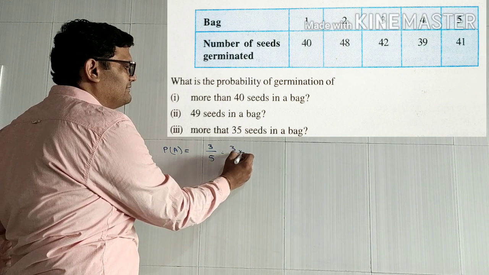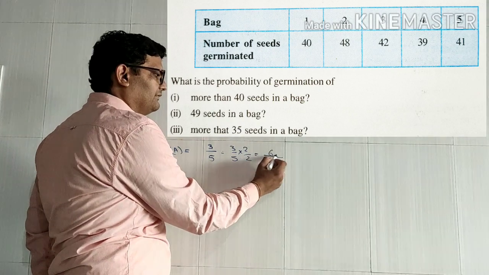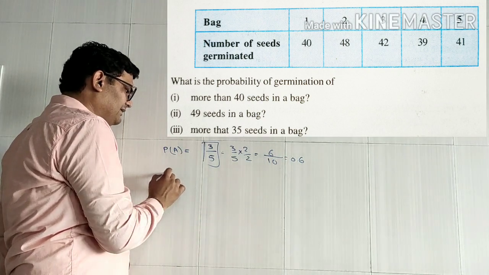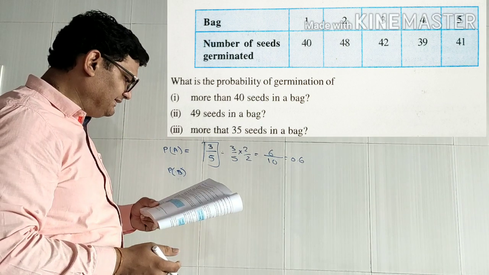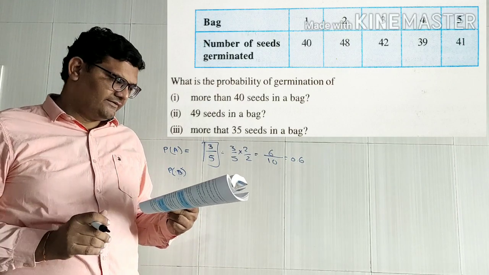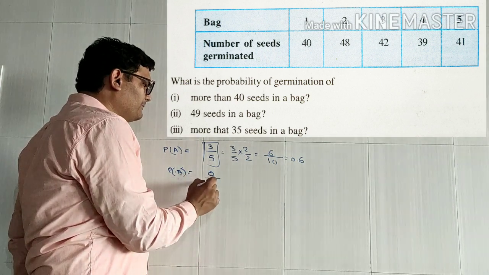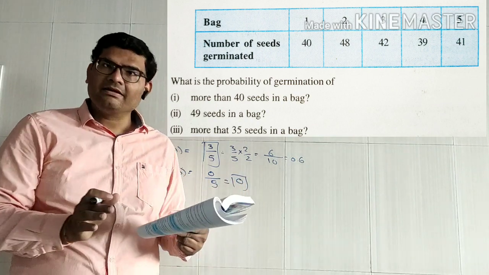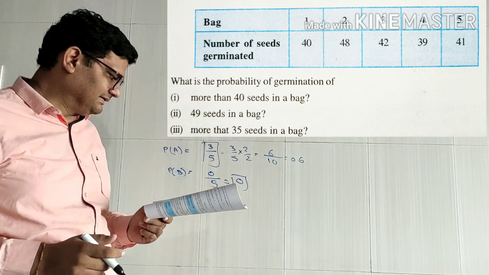3 upon 5 multiplied by 2 upon 2. Why am I multiplying? Because I want the decimal numbers. So it will give us 0.6. Even if you don't do this, it's okay. This is your answer. Second probability that they have asked us, second event is 49 seeds in a bag. If you look at this table, there is none which contains 49 germinated seeds. So 0 upon 5 will be the answer, means 0. It is an impossible event because in the table, no bag contains 49 germinated seeds.